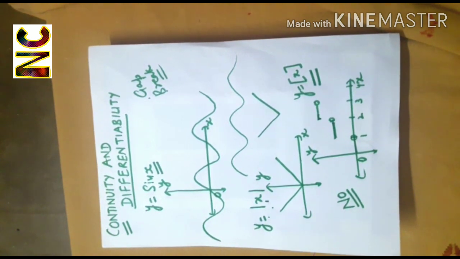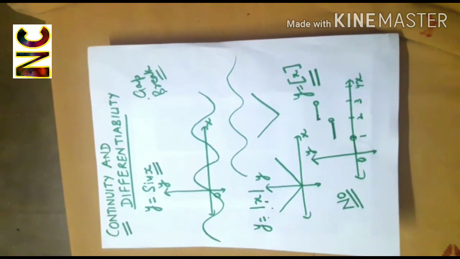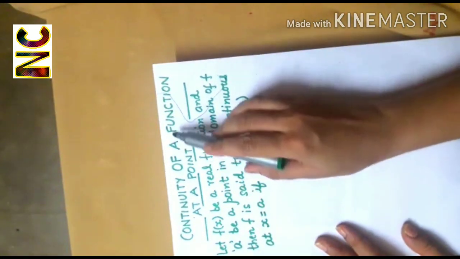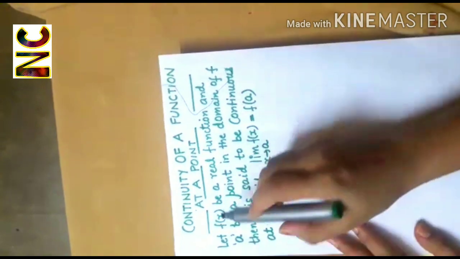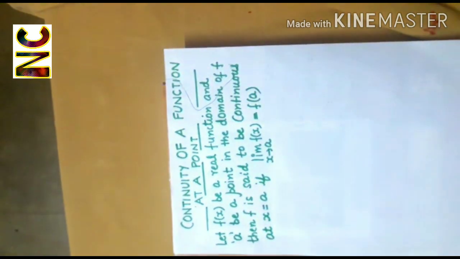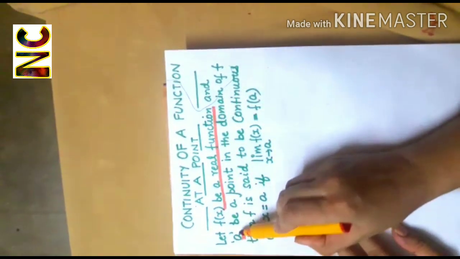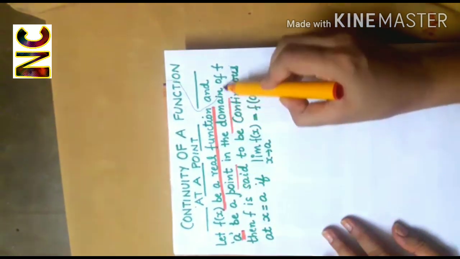But every time it is not convenient to plot the graph and see whether the function is continuous or not. So we need a mathematical definition of when a function is said to be continuous. So let's define the continuity of a function at a point. Let f(x) be a real function and a be a point in the domain of f.